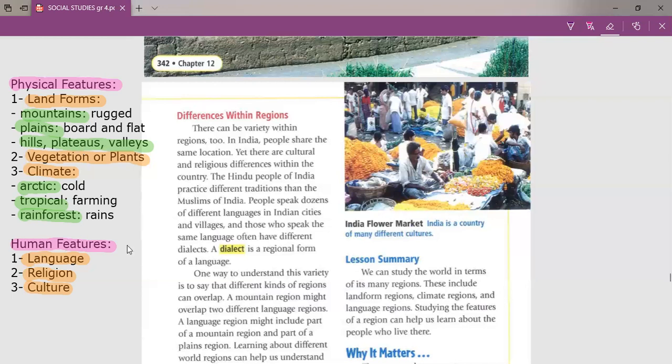So sometimes one region includes two or three physical features, or the opposite. It's a physical feature, for example a mountain region, but the people who live in this mountain region speak two different languages, have two different religions, have two different dialects, and so on.